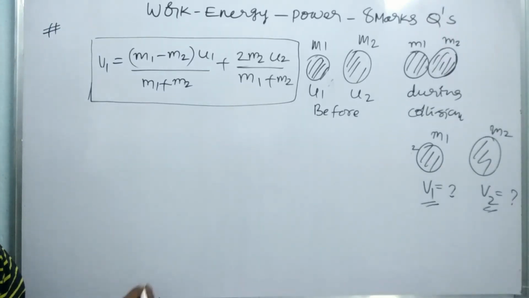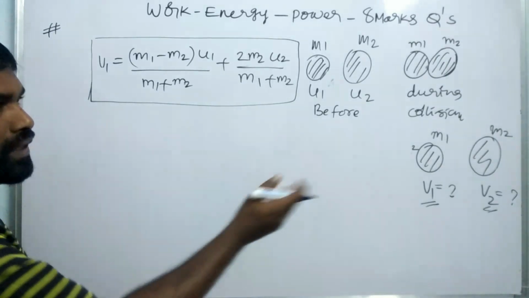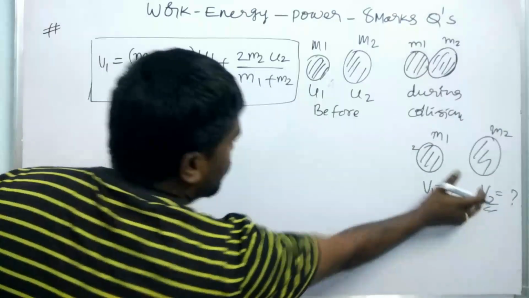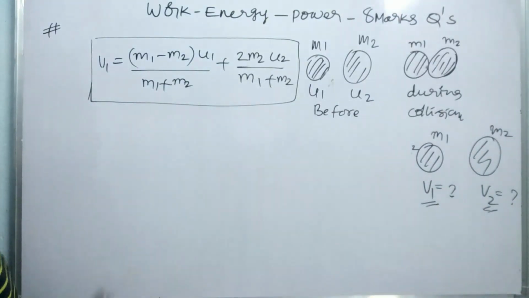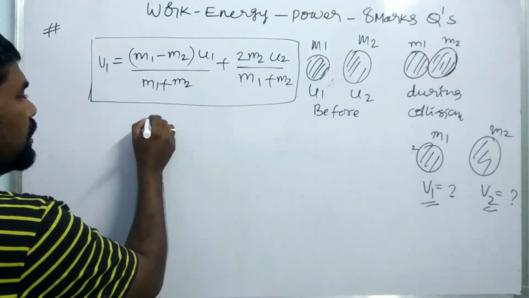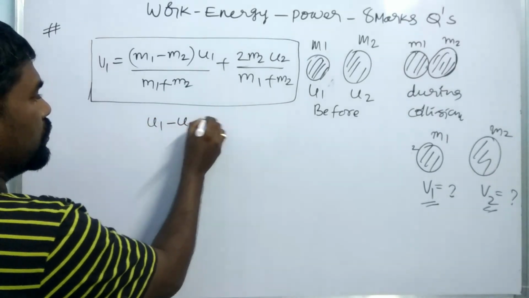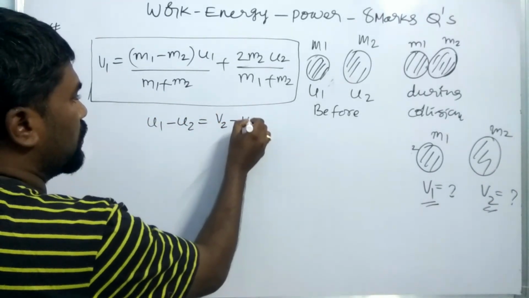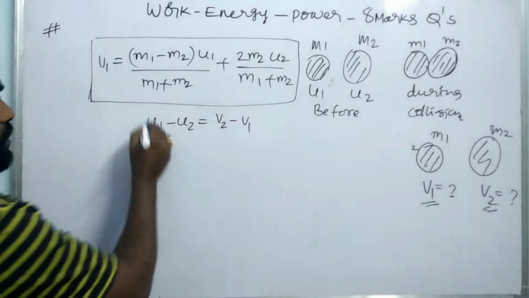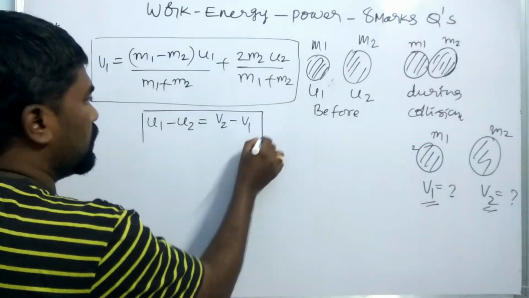Okay, and now we have to find the value of v2, the equation for the final velocity of the second body, where u1 minus u2 is equal to v2 minus v1. So what is this equation?